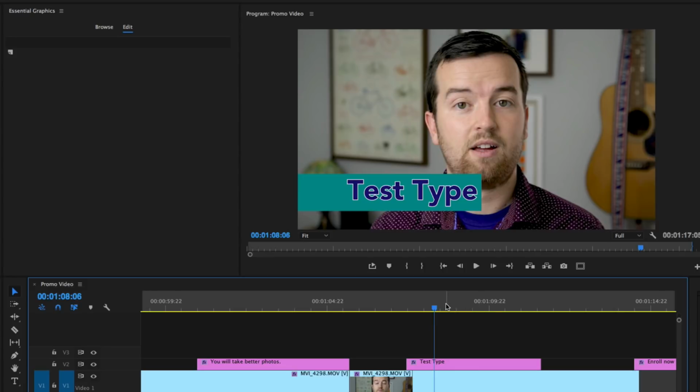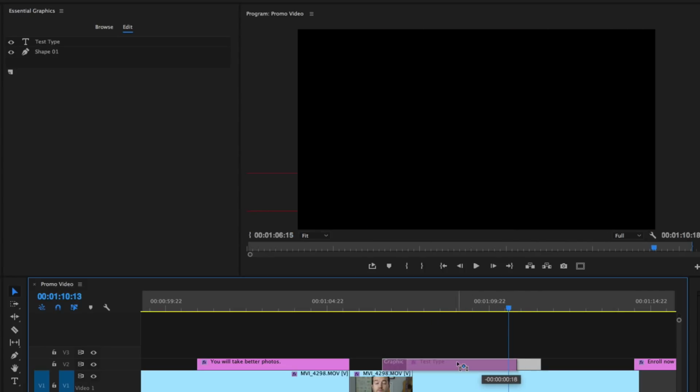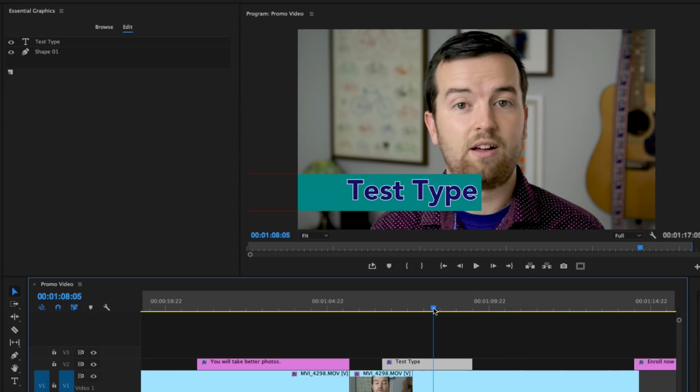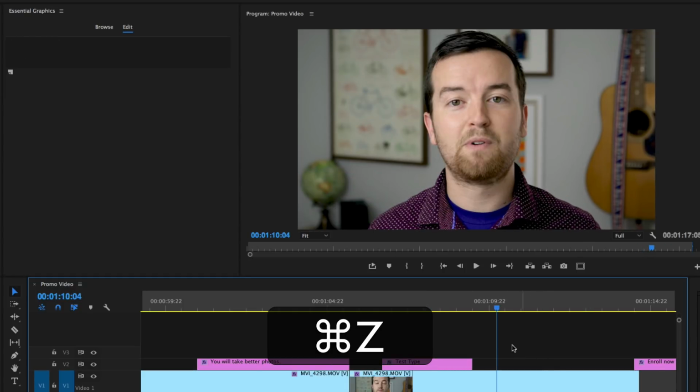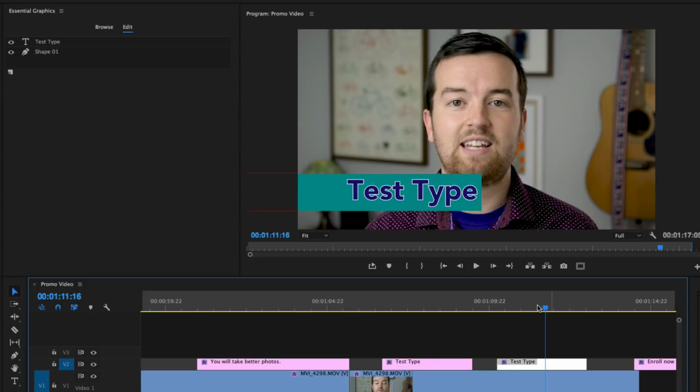And what if I want to copy this and just put it on another part of my timeline and maybe change it up a little bit? Well, you can just copy and paste it. You can do that by selecting this layer down here and pressing Command C and then Command V, which would be Control C and then Control V on your PC if you're using PC.